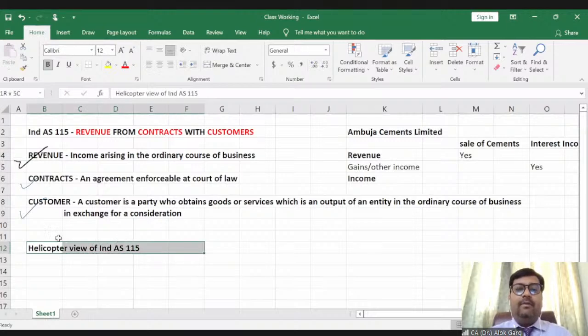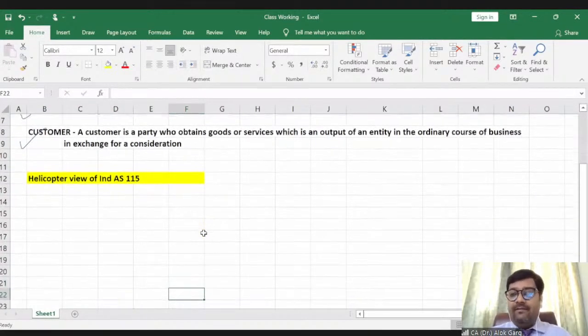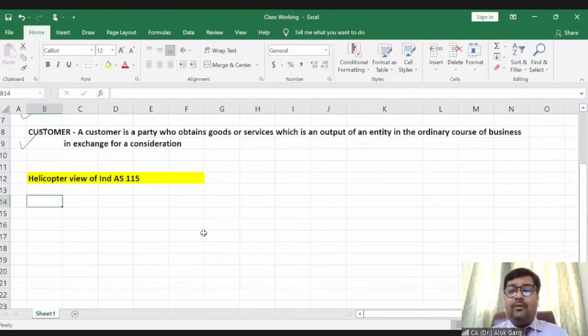So that you will be able to understand what we are going to learn in the next 5 classes. When I say helicopter view of Ind AS 115, of course I will take you through 5 steps right now. And these 5 steps are the entire structure of this particular standard.